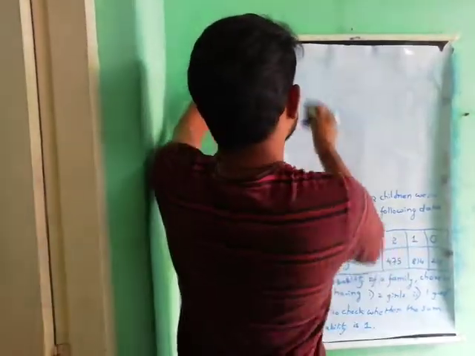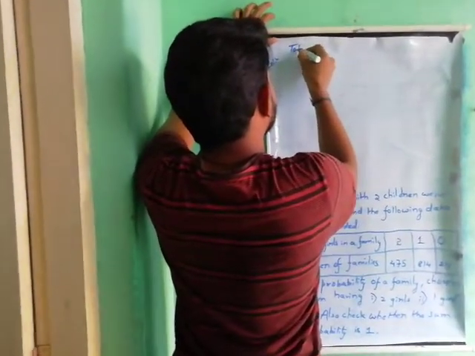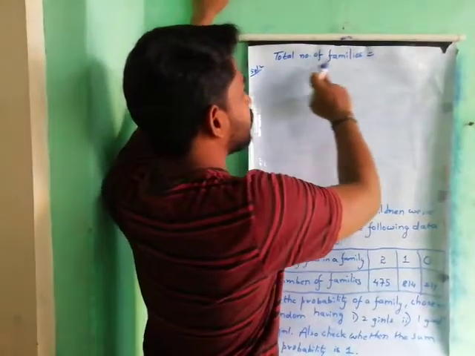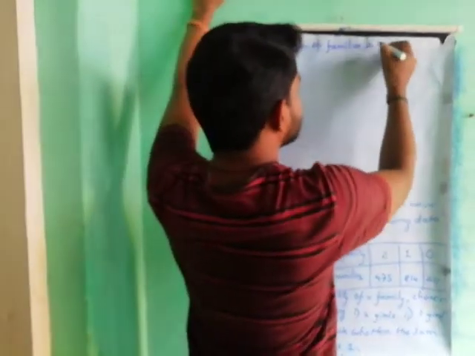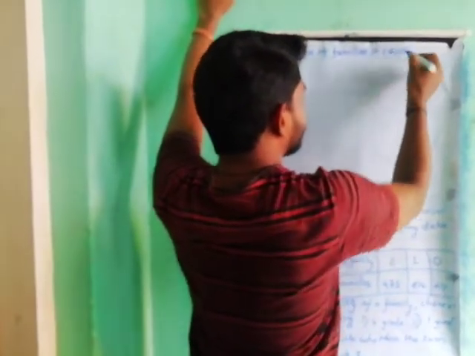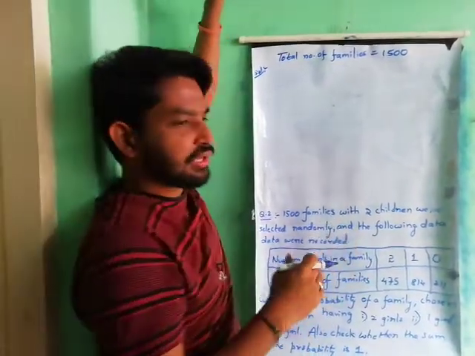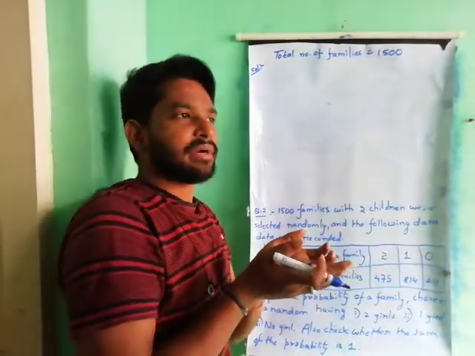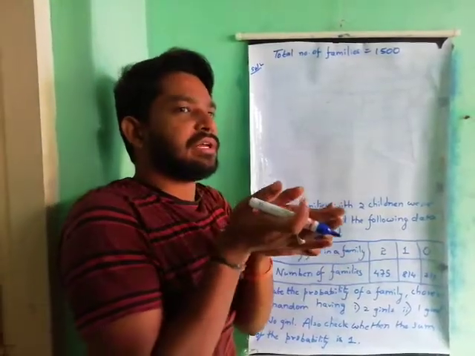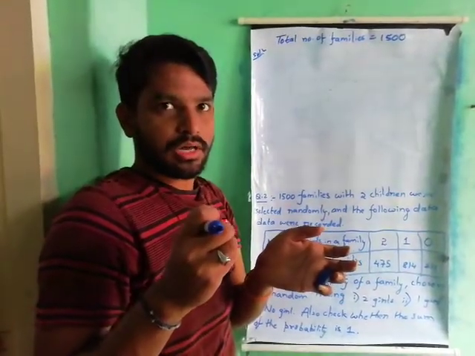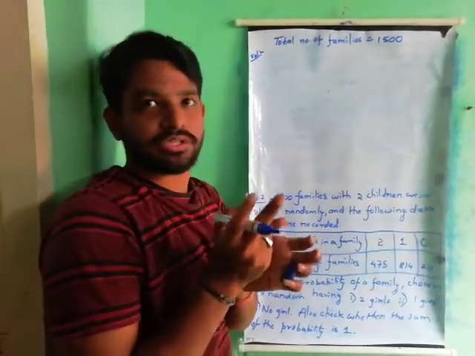So in this question, total number of families is equal to 1500. So here 1500 families are there. What is our experiment? Out of 1500 families, we are choosing 2 children randomly.